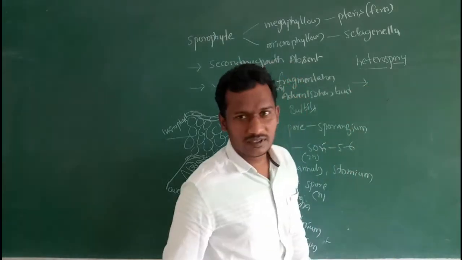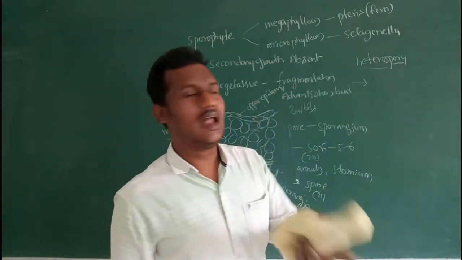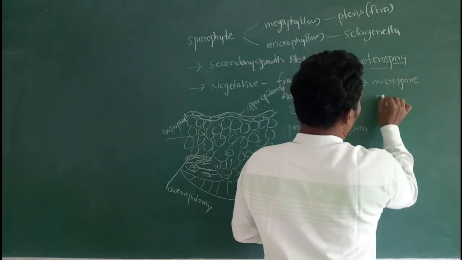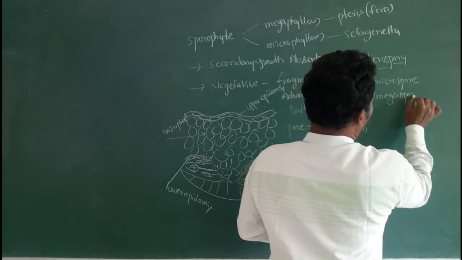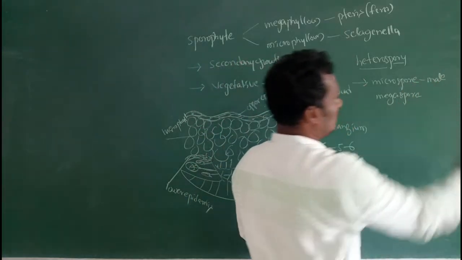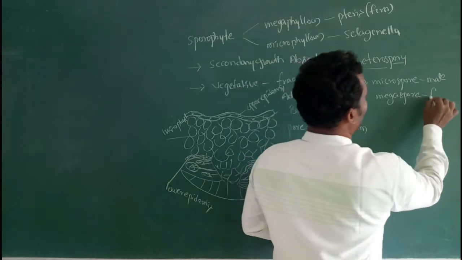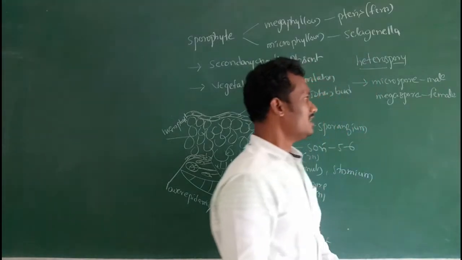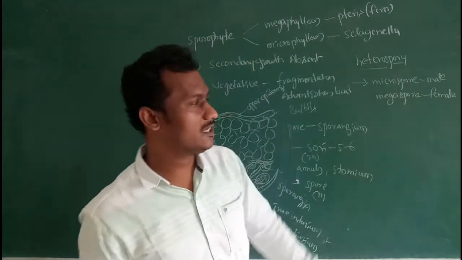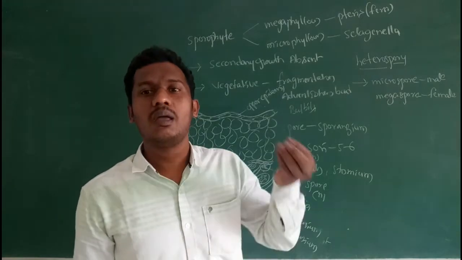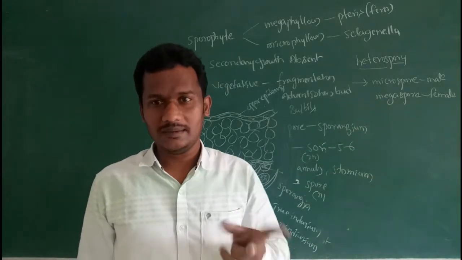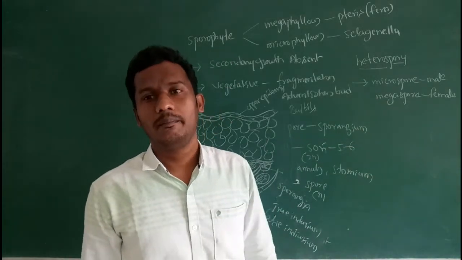So here there are two types of spores, that means microspores and megaspores. Microspore means male spore, small. Megaspore means female spore, large. Microspores are produced in a microsporangium, and megaspores are produced in a megasporangium. Two types of sporangium: microsporangium and megasporangium.